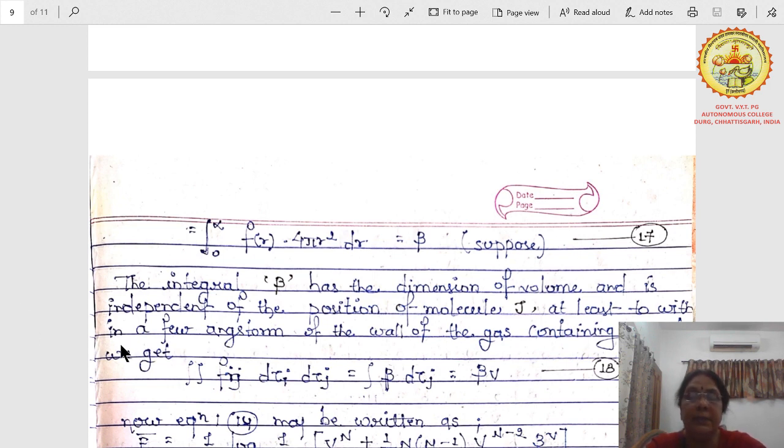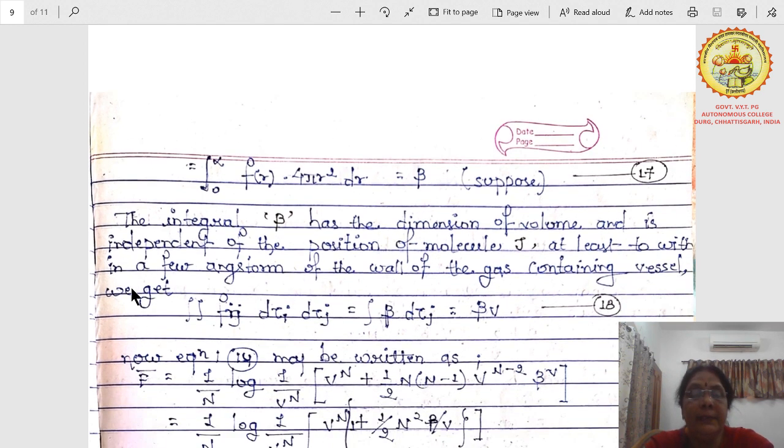This is the equation number we have just written. When we simplify the equations and go back, we can easily understand how things are going on. The integral beta has the dimensions of volume, because we have kept the volume element here, and it is independent of the position of the molecules.